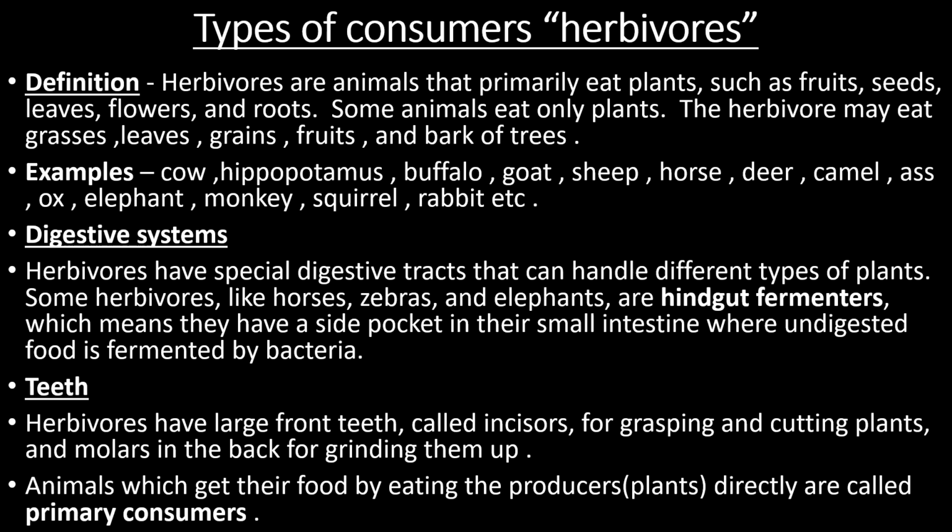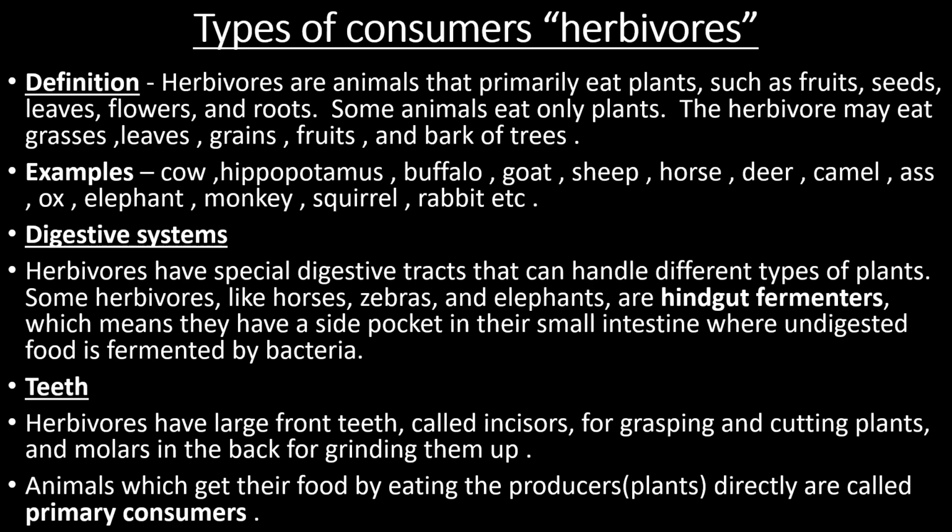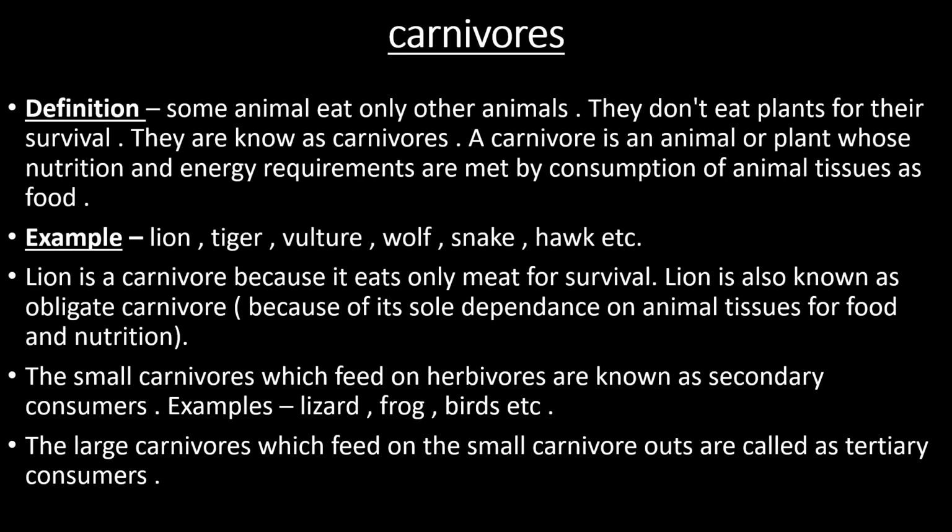Now these type of consumers, they have a special type of teeth. Herbivores have large front teeth called incisors for grasping and cutting plants, and molars in the back for grinding them up. So they have a special type of teeth. Animals which get their food by eating the producers directly are called primary consumers.